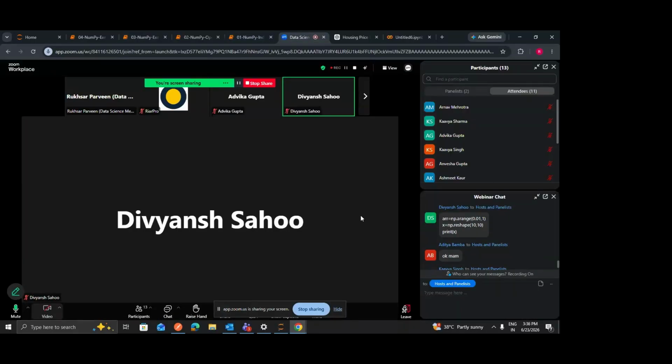Okay, Divyansh, in your solution, you have given 0.01 till 1, and you know that by default the step size is 1, right? So, do you think this arange will generate all the numbers that you want? Like, 100 numbers within the range of 0 to 1. Do you think this will do the work for you?